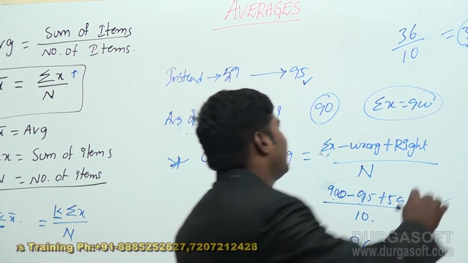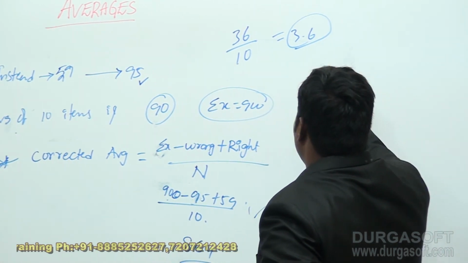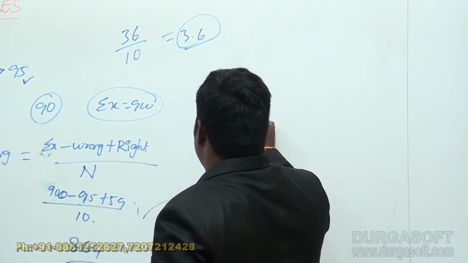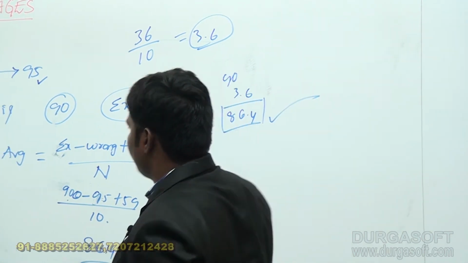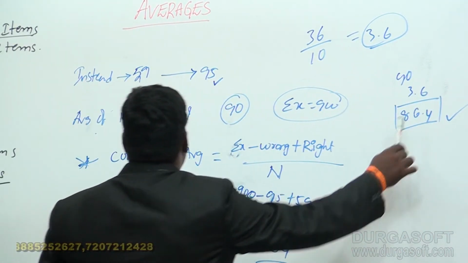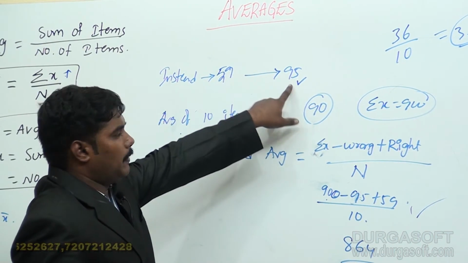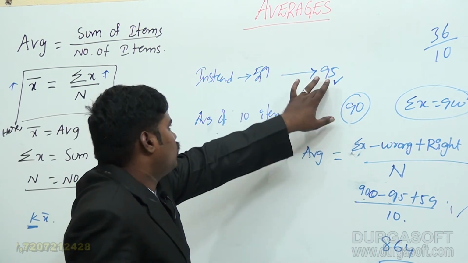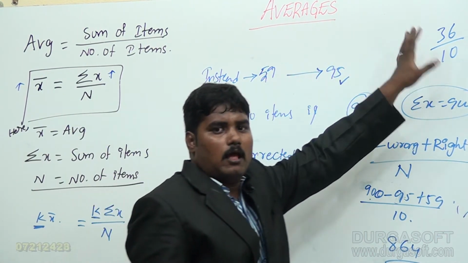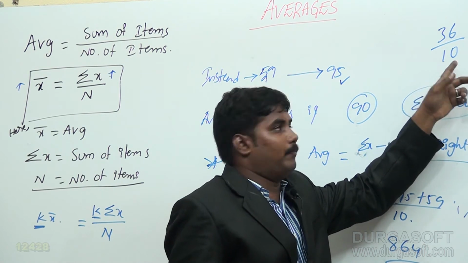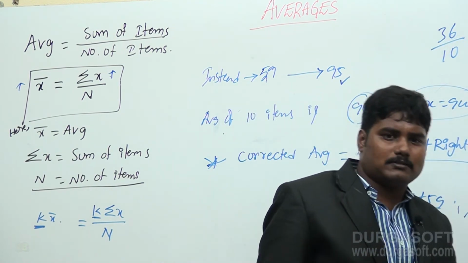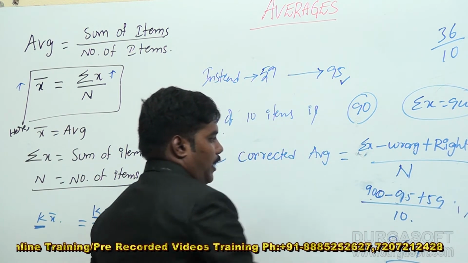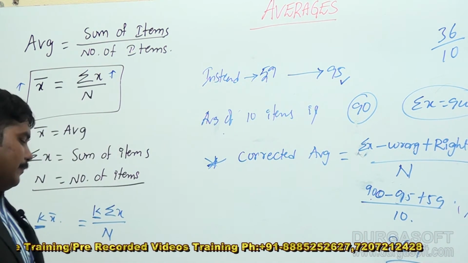When you subtract 3.6 from 90, you get the same answer, 86.4. This is the shortcut. Instead of 59 he placed 95, so you have to decrease by 36. That decrease affects 10 members, so 36 divided by 10, 3.6, has to be decreased from the average. This is the shortcut and this is the formula. Okay, coming to the next one.